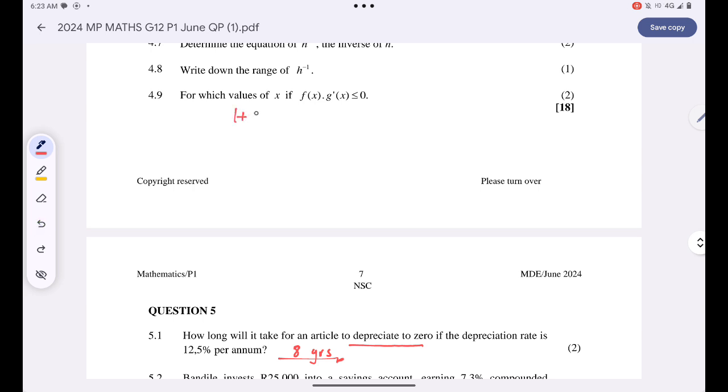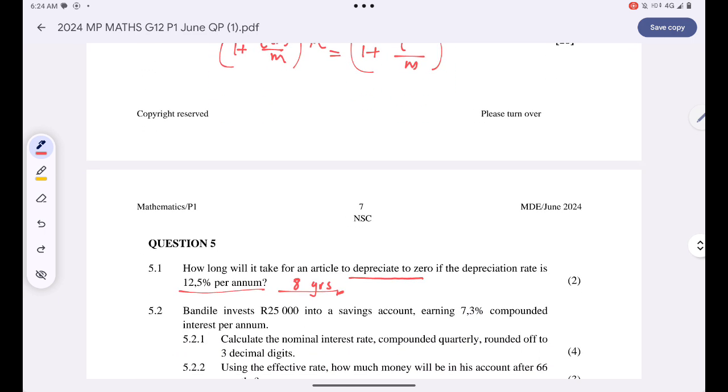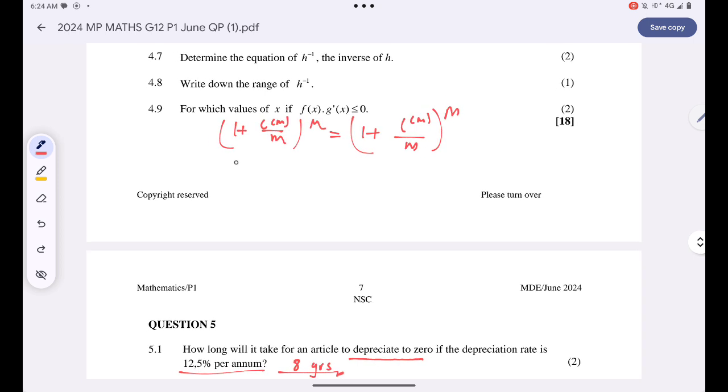So I'll simply say (1 plus i nominal over m) to the power m is equal to (1 plus i nominal over m) to the power m. The first one is compounded yearly, per annum. So that's 1 plus, for compounded yearly, guys, let's make this i to the power 1.